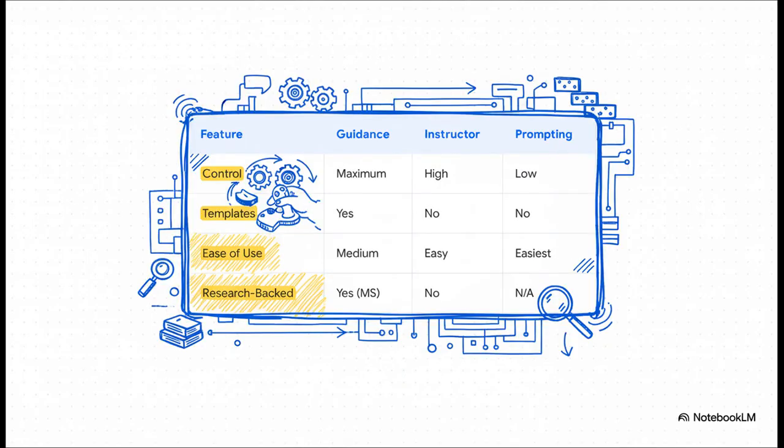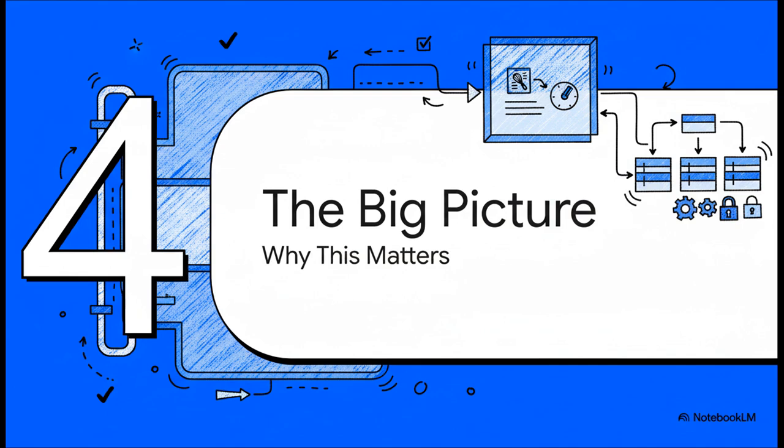This table gives us a really great snapshot of where guidance fits into the whole ecosystem. Look at that top row. For control, guidance is cranked all the way up to maximum. It's a specialized, high-power tool sitting at the complete opposite end of the spectrum from your regular, easy-to-use but totally unpredictable prompting.